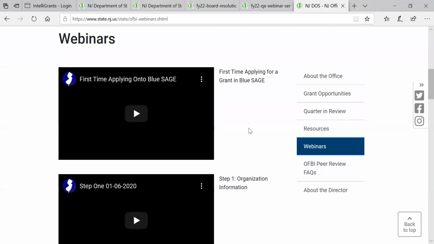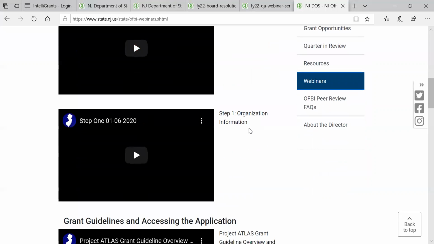The next thing you do is once you get your email saying, hey, you now have access to Sage, then the first thing we want you to do is upload the 5 required documents that allow nonprofits to do business with the state of New Jersey. Those documents are a charity registration number and proof that number is valid, the Division of Revenue number and proof that number is valid, your IRS 501c3 determination letter, your certificate of incorporation, not your articles of incorporation, your certificate of incorporation, and your certificate of standing.